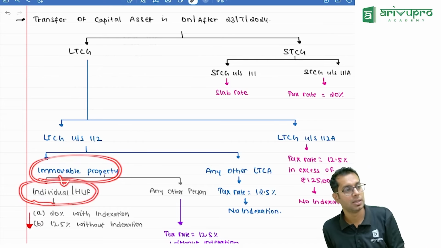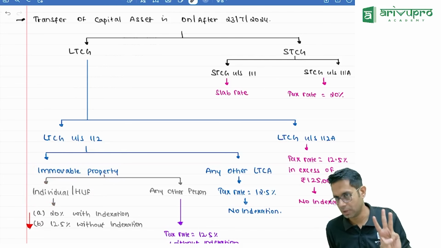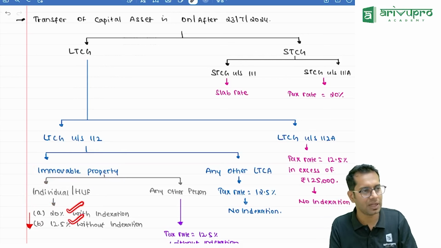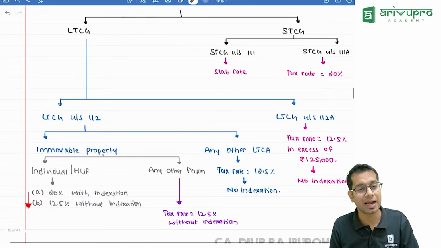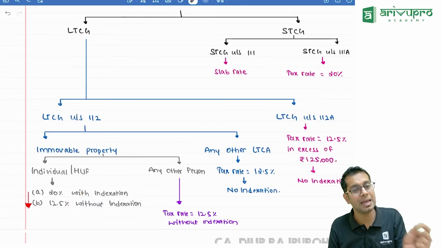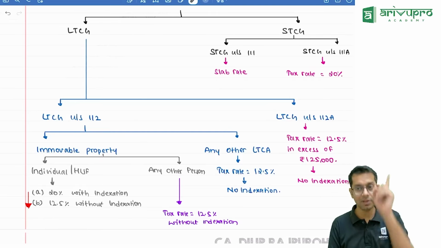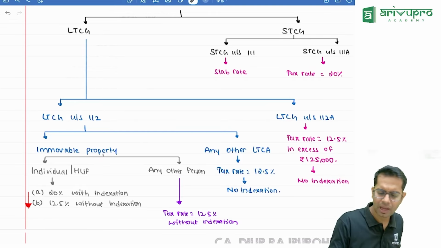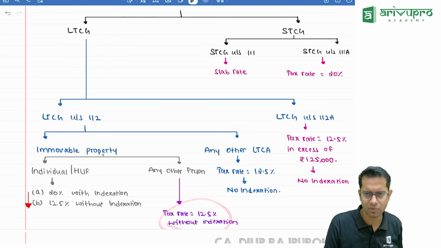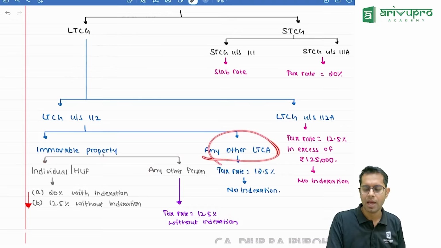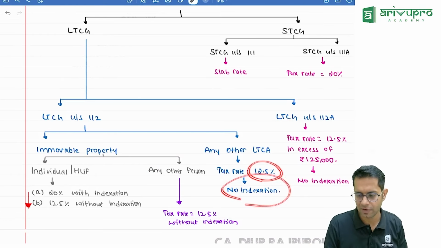So the condition is individual or HUF, immovable property, tax amount. Then we will take 20% with indexation and 12.5% without indexation. So you should read the question very clearly, whether they are asking you to find the capital gain amount or tax liability. If they are asking the tax amount, then you should find it both with and without indexation. Sir, if you are not an individual or HUF, then for you it will be the normal 12.5% without indexation. And if it is any other long-term capital asset, same 12.5% and no indexation benefit will be given.